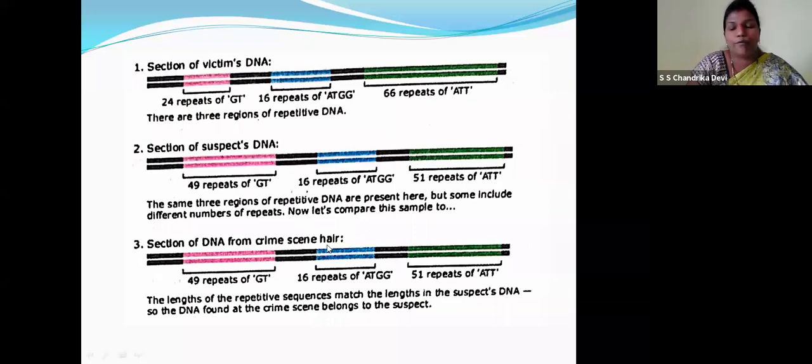So, they have performed the DNA fingerprinting, children. Now, you can analyze who is the suspect. The suspect has the same variable number tandem repeats: 49 repeats of GT, 16 repeats of ATGG, 51 repeats of ATT. So he is the suspect. In this way, they have been solving a number of criminal cases.